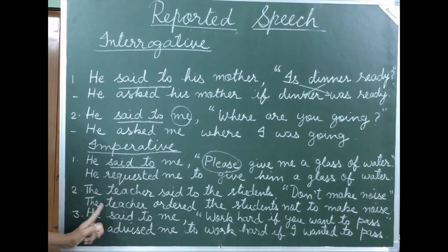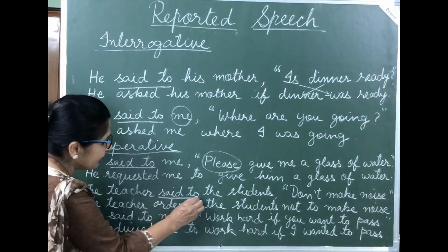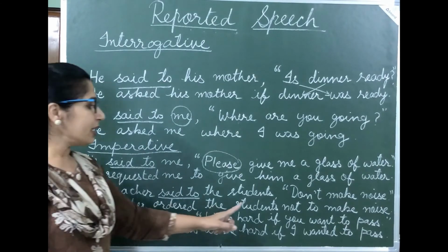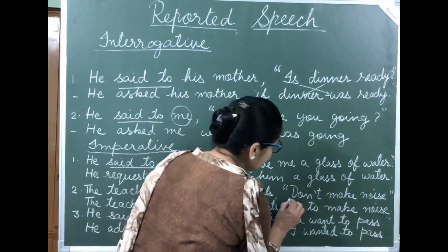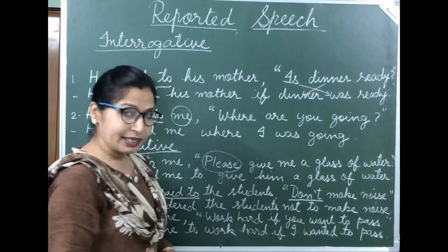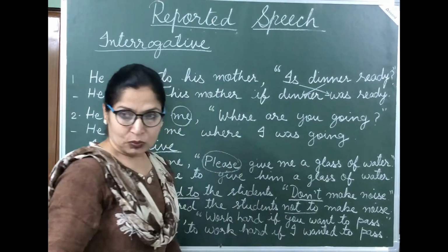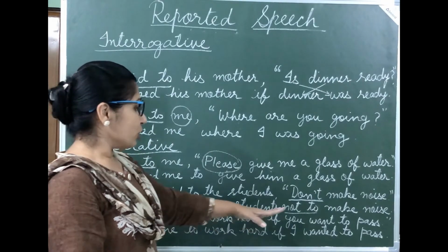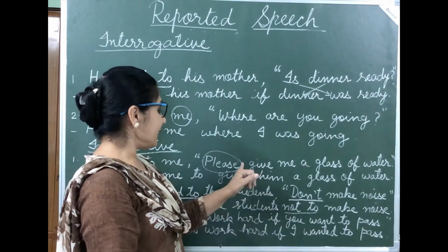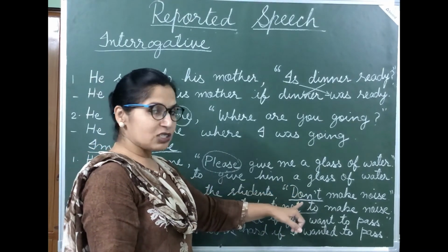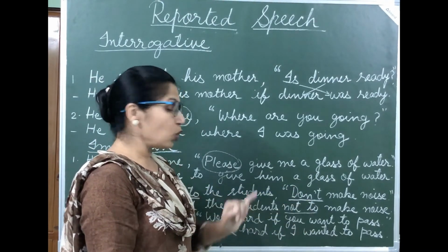So that's why, here, this "said to" changes into "ordered." The teacher ordered the students, and if you see this "don't" word here, "don't" changes into "not to." In positive sentences, we write "to" as the conjunction, and if it starts with "don't," then we have to write "not to."